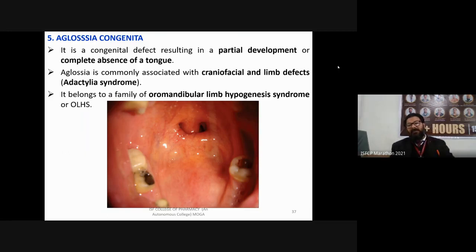It is commonly associated with craniofacial and limb defects, called Aglossia-Adactylia syndrome. It belongs to a family of oromandibular limb hypogenesis syndromes, sometimes called OLHS.